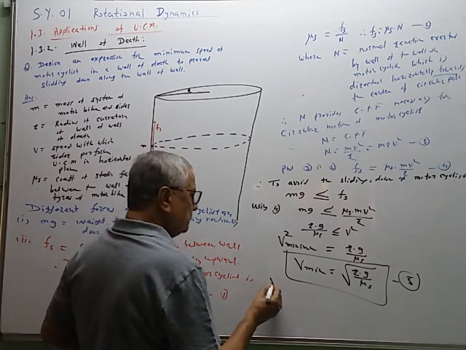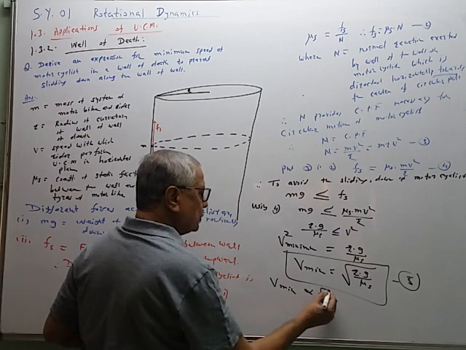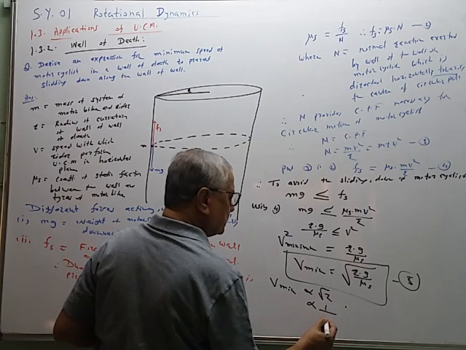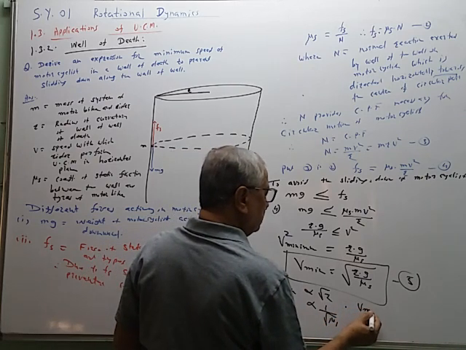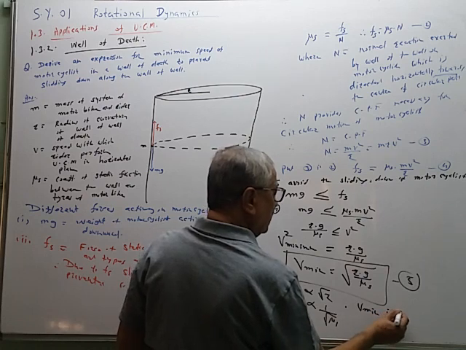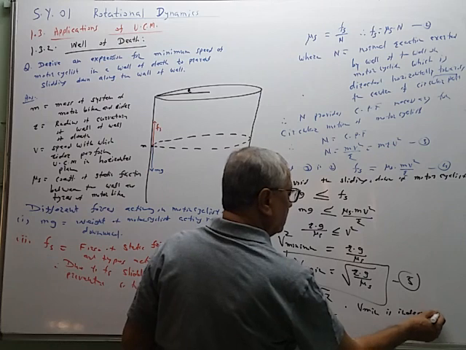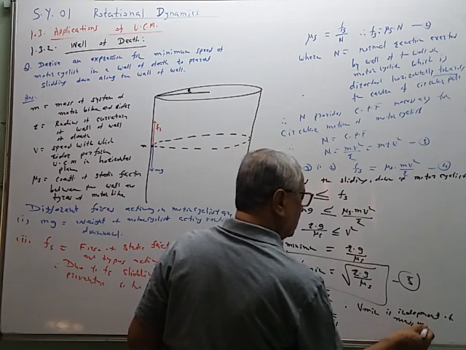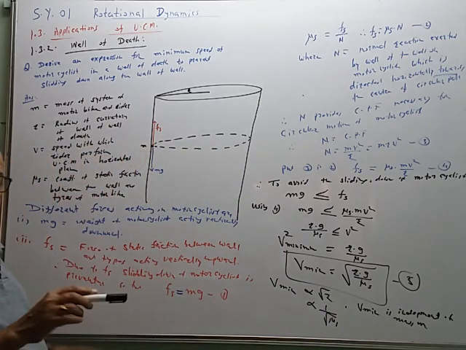So v minimum is directly proportional to the root of r, v minimum is inversely proportional to the root of the coefficient of static friction, and v minimum is independent of mass m.